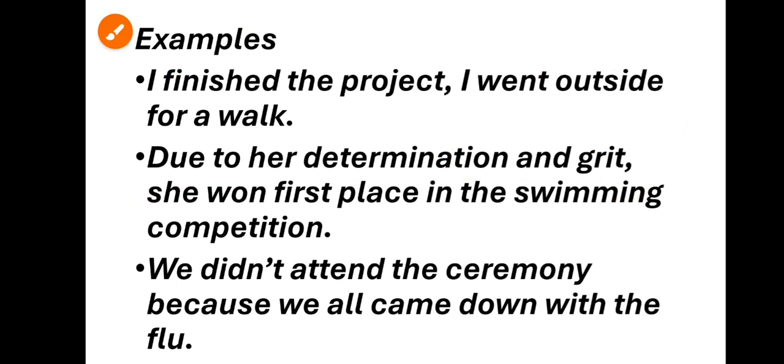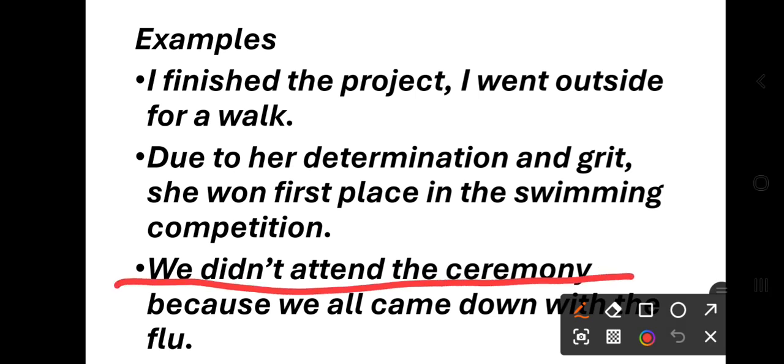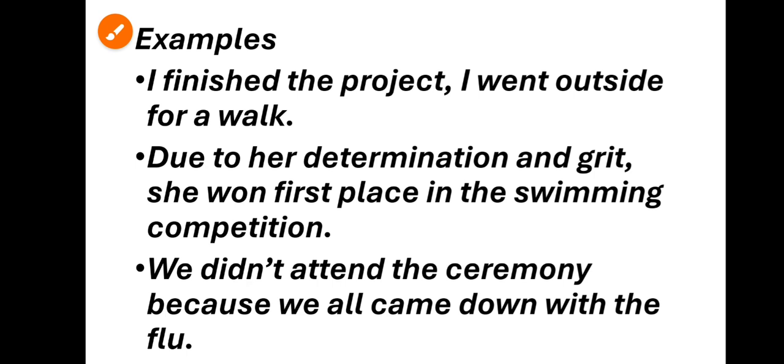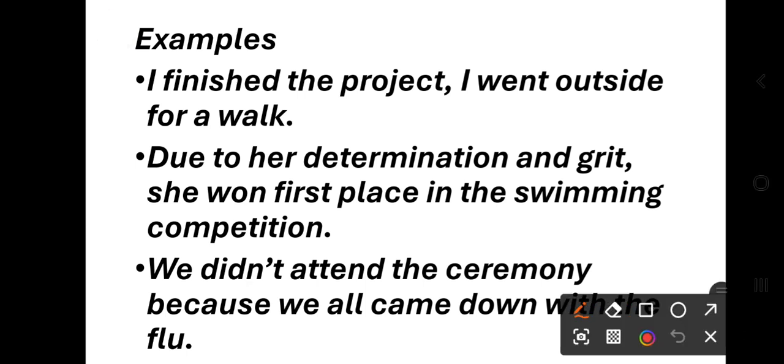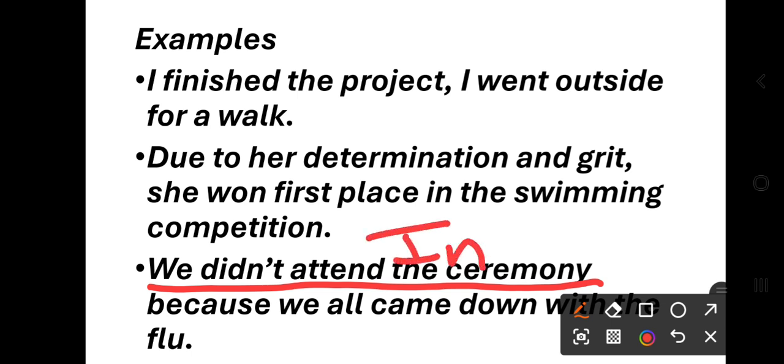Now let's see the third one. We did not attend the ceremony. Independent clause, right? Not dependent on another, it makes complete sense by itself. Now because is called a subordinating conjunction, because this is giving support. Reason: because we all came down with the flu. That's the reason, right? So here, in this complex sentence, we did not attend the ceremony, the independent clause, comes first, and then this is called the dependent clause.